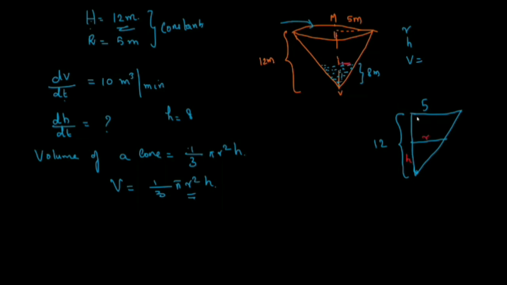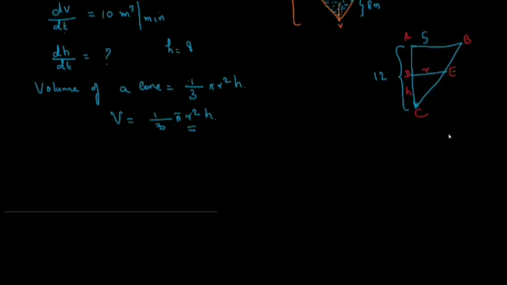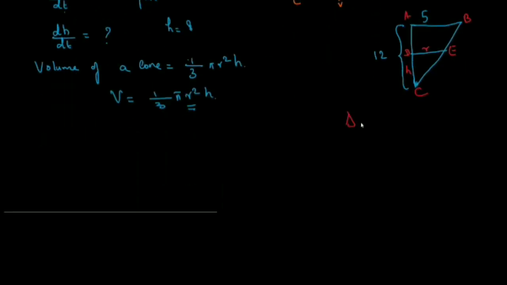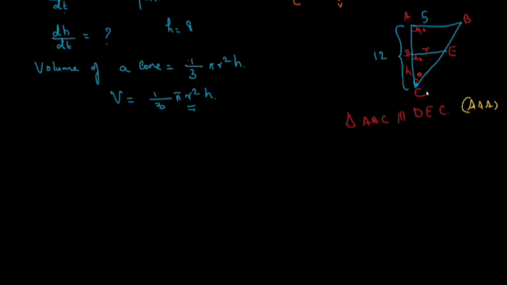Now we can see these two triangles. If I name the big triangle ABC, triangles ABC and DEC are similar. Why are they similar? Because this angle is 90, this is 90, and this is some theta, the common angle. So two angles are equal, and by the AA axiom the triangles are similar.